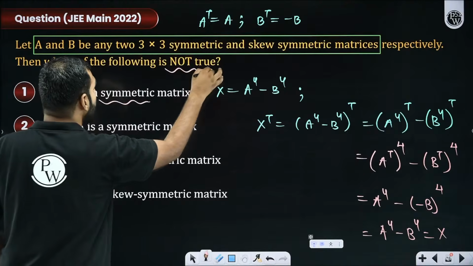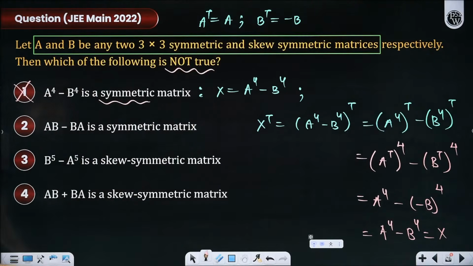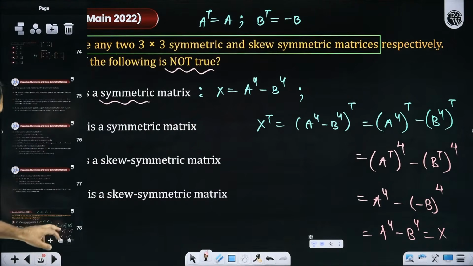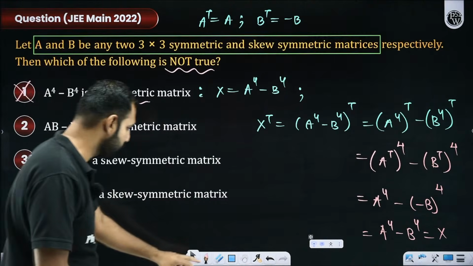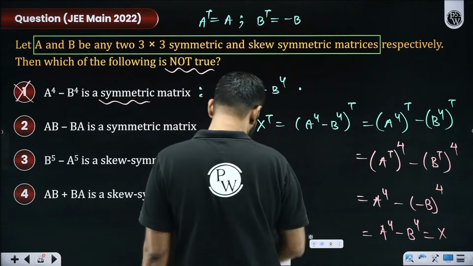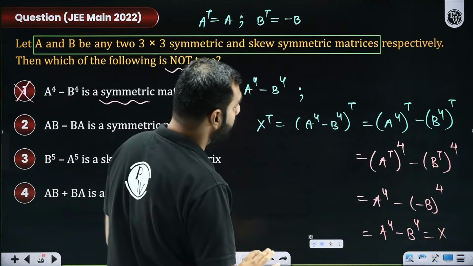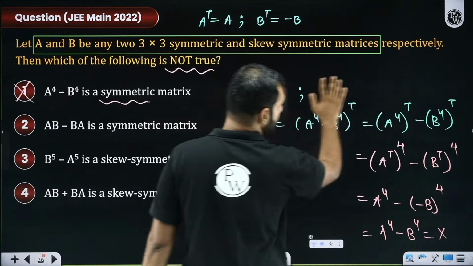What am I asked? Not true. So option A is incorrect. Everybody got this, or shall I re-explain it? Now, I'll move towards option B. What is option B here? Let's talk about that. But so far, whatever is explained, I hope you are comfortable. There is no confusion on understanding it.